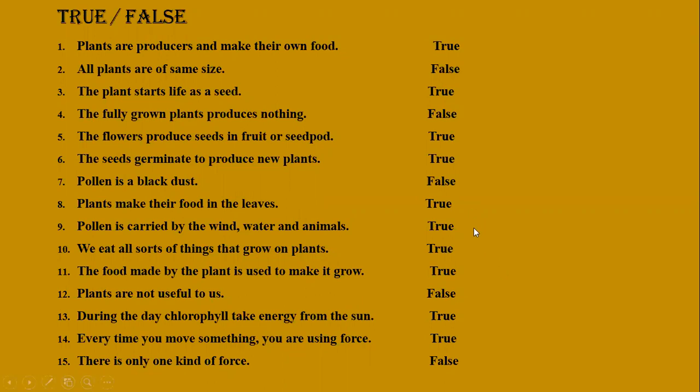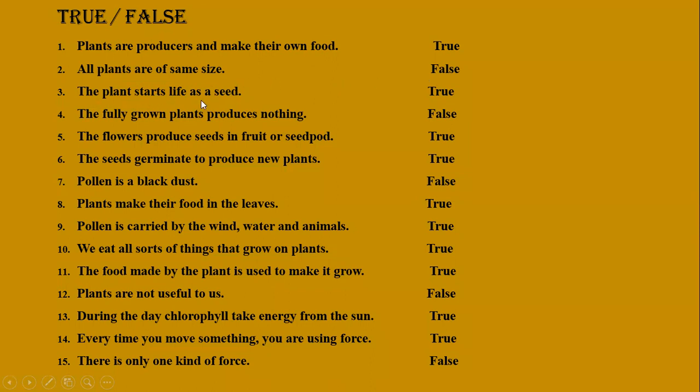You can learn all this and also read all the units very carefully. Maybe some other true false also come in your exams or in your tests. So these are the examples. So you learn these very properly. Let's see. Plants are producers and make their own food. True. All plants are of same sizes. No, we have just seen that they are different.